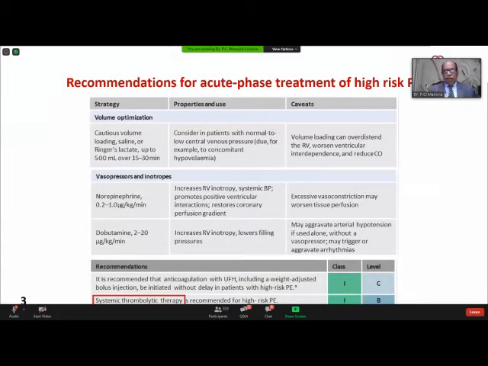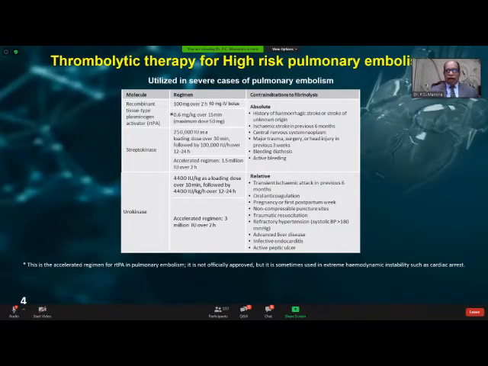Now, whenever we have a patient of high-risk acute pulmonary embolism, besides the supportive strategies, that is trying to maintain volume optimization, vasopressors, and inotropes, we quickly initiate unfractionated heparin, and lytic therapy is the cornerstone of massive or high-risk pulmonary embolism, and rTPA is the agent of choice. 100 milligrams in 2 hours with an initial bolus of 10 milligrams.